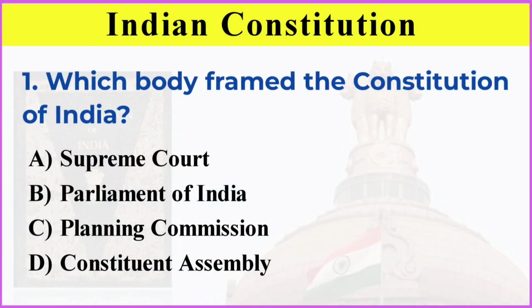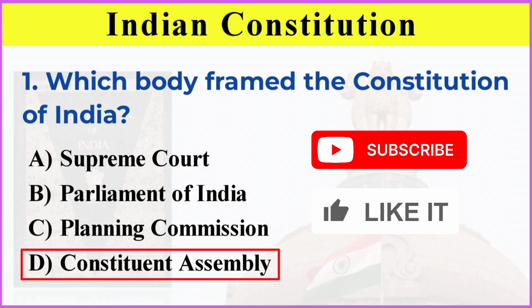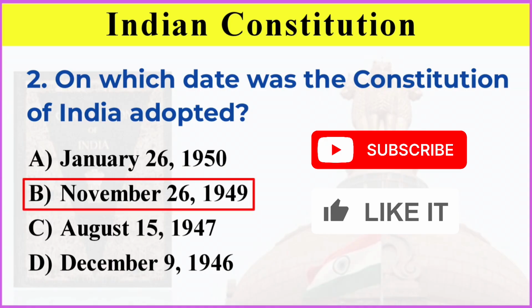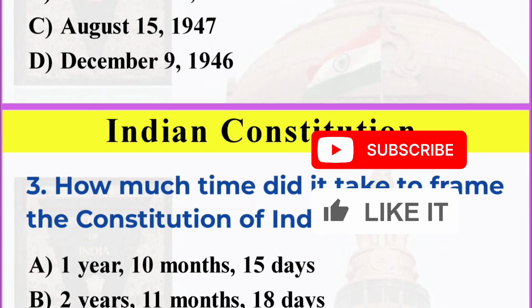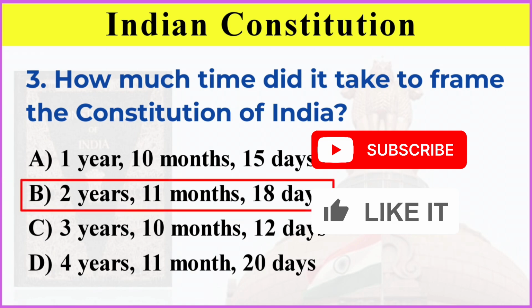He framed the Constitution of India. Correct answer is option D, Constituent Assembly. On which date was the Constitution of India adopted? Correct answer is option C, November 26, 1949. How much time did it take to frame the Constitution of India? Correct answer is option B, 2 years, 11 months, 18 days.